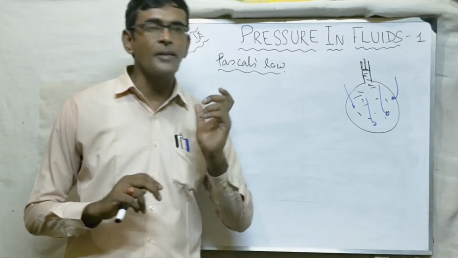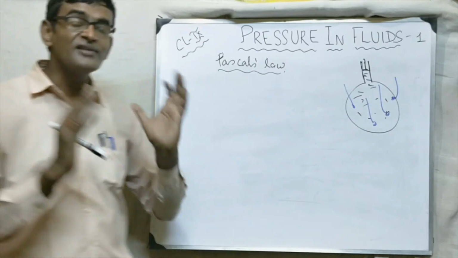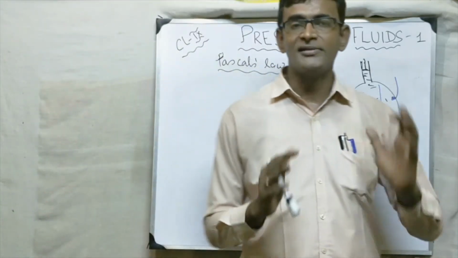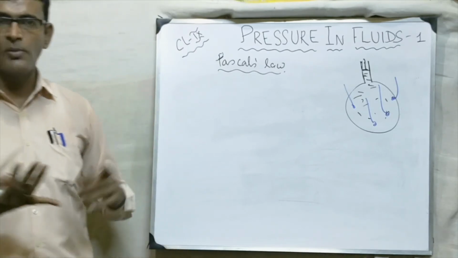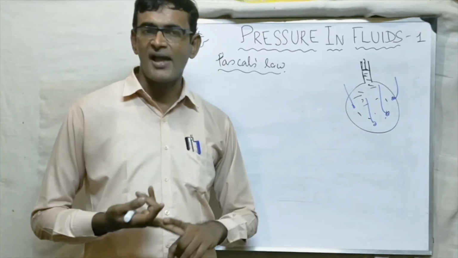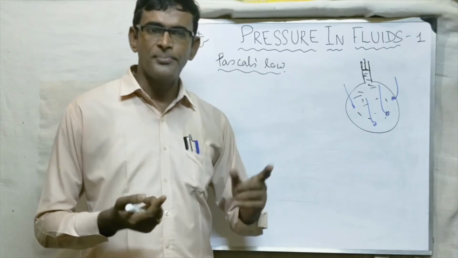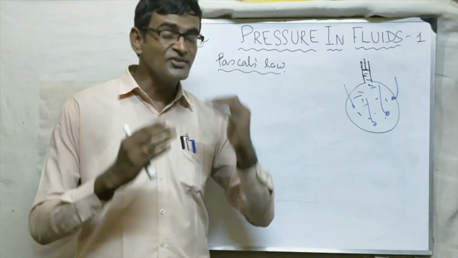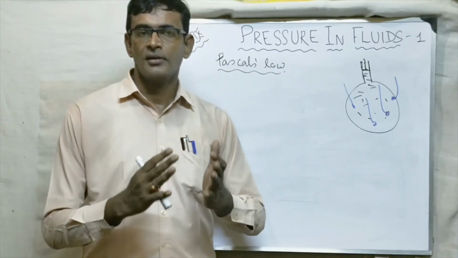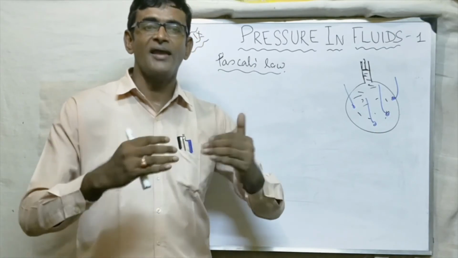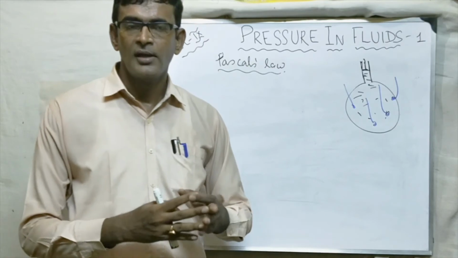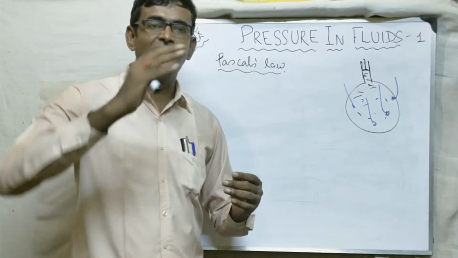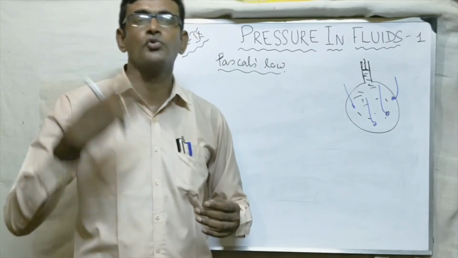Now, based on Pascal's law, many machines are made, and we call them hydraulic machines. There are hydraulic brakes in automobiles. There are hydraulic jacks, the hydraulic pump, and this. Actually, what do these hydraulic machines do? They multiply our effort. Suppose you are giving 10 Newton force, and that hydraulic machine will do the work of 100 Newton or 200 Newton.